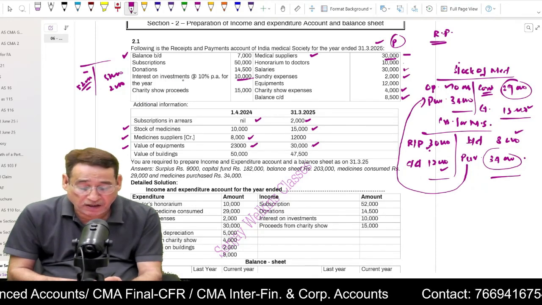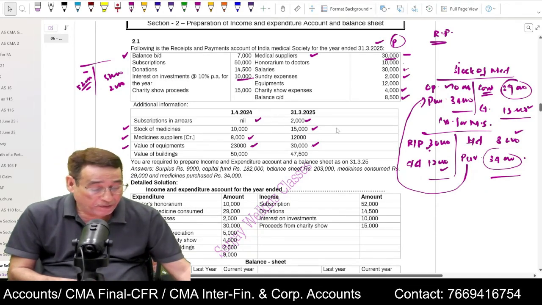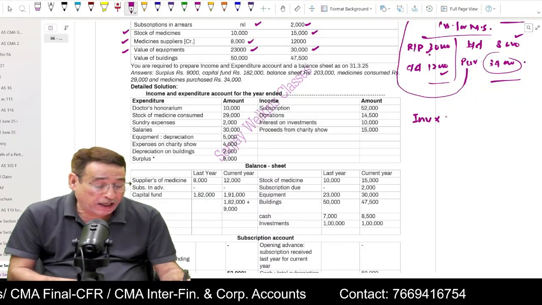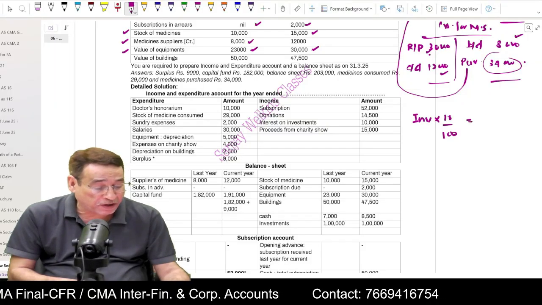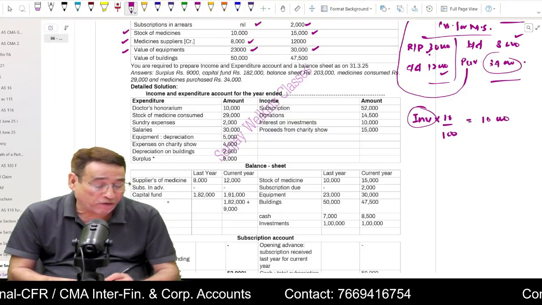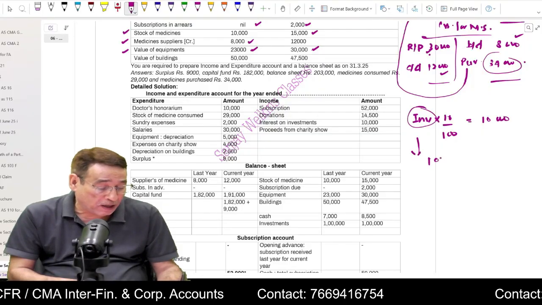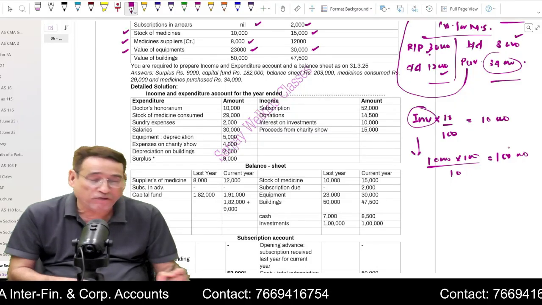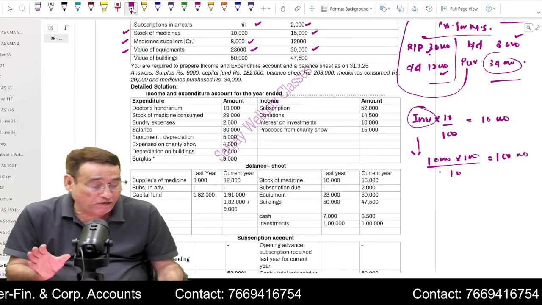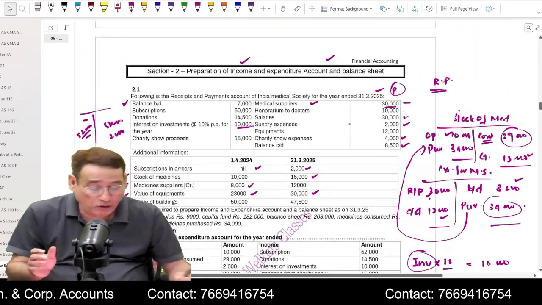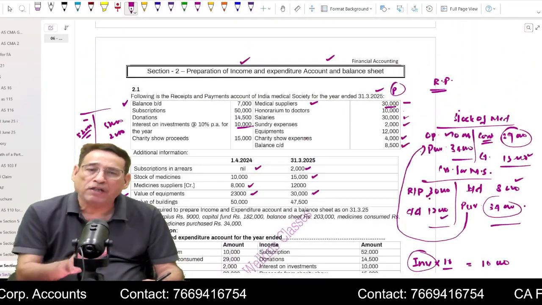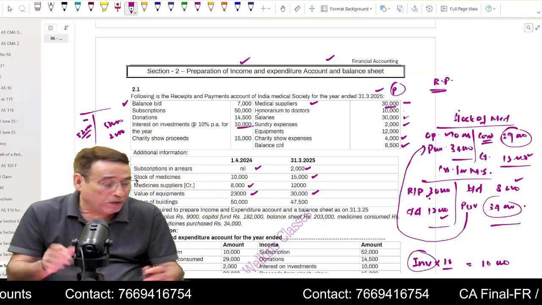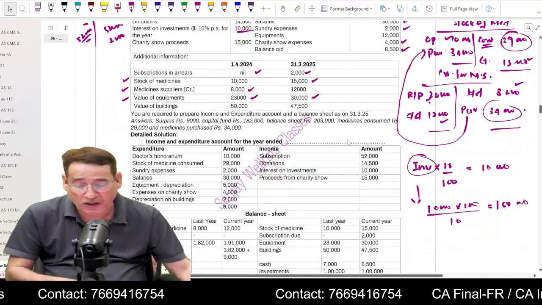But here it is given interest on investment at 10%. What does it mean? It means you must have made some investment, and on that at the rate of 10% you have received 10,000 as interest. So what is your amount of investment? You can find out that is 10,000 into 100 divided by 10. So you can find out that 1 lakh was your investment amount. Now if you prepare the investment account, opening balance 1 lakh, but you did not purchase any investment in the current year, so your closing balance will also be 1 lakh. So you should not forget to write investment on the asset side of your opening balance sheet and closing balance sheet. Is it clear to you?